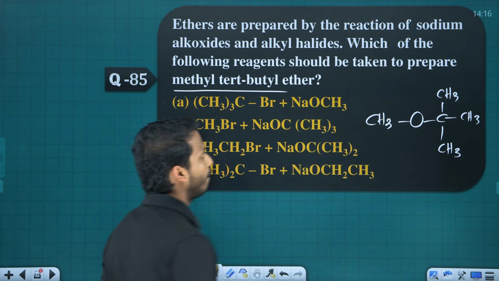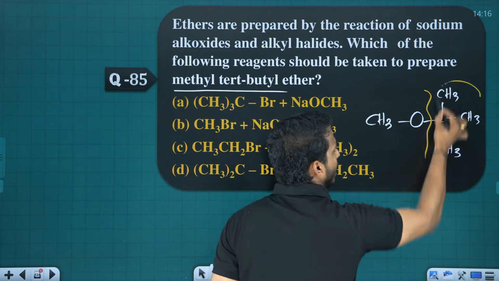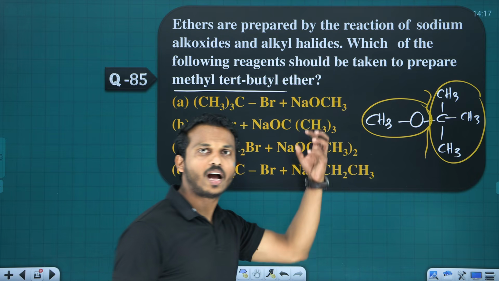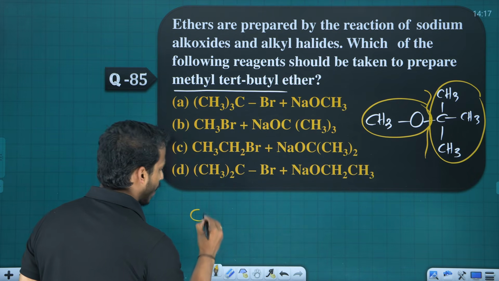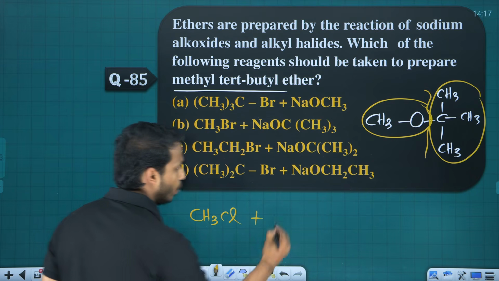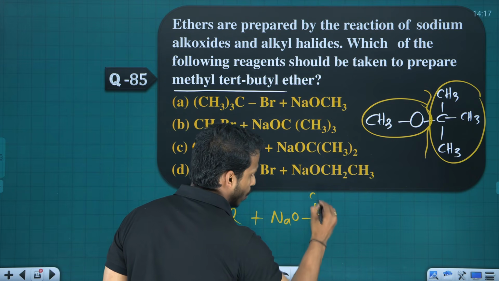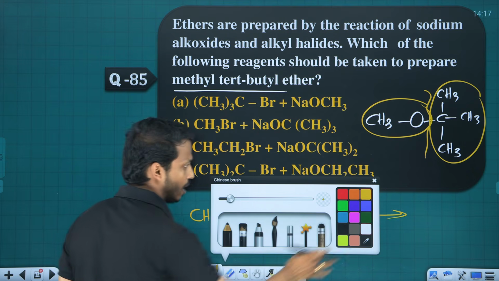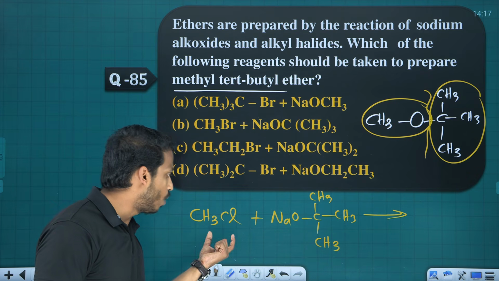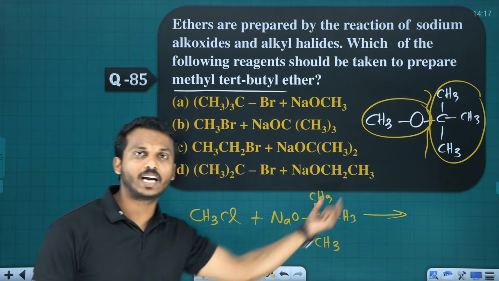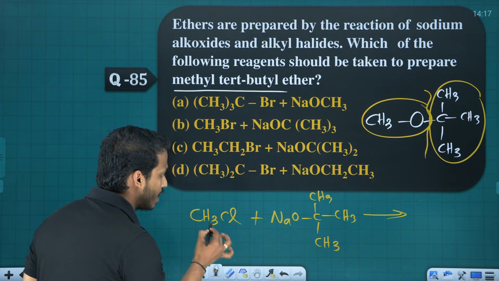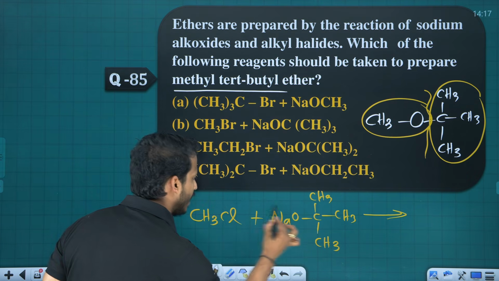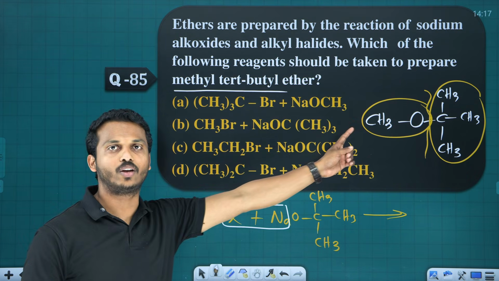Dear, it's very simple. The bigger alkyl part should be the sodium alkoxide and the small part should be the haloalkane part. That means I'm taking methyl chloride with sodium tert-butoxide. This is the best reagent. What is Williamson? When a haloalkane reacts with the sodium alkoxide, we get ether, right? So the haloalkane should be the smaller group and the sodium alkoxide should be the bigger one. Then easily the NaCl you can cut and you can get the ether.